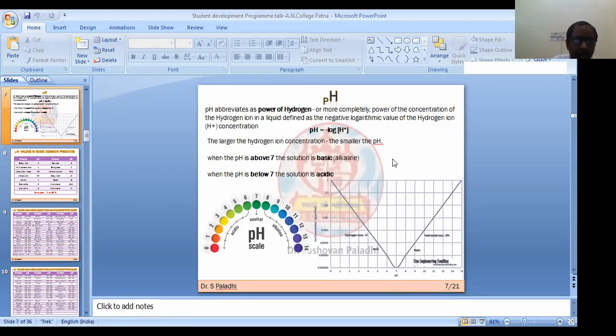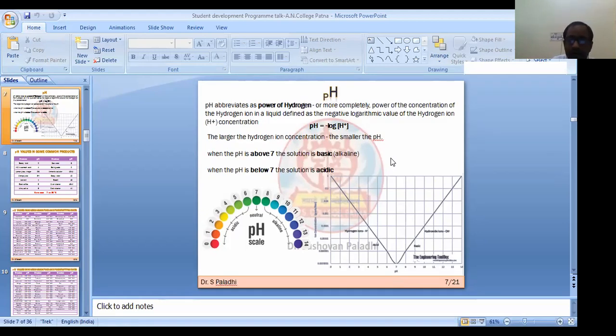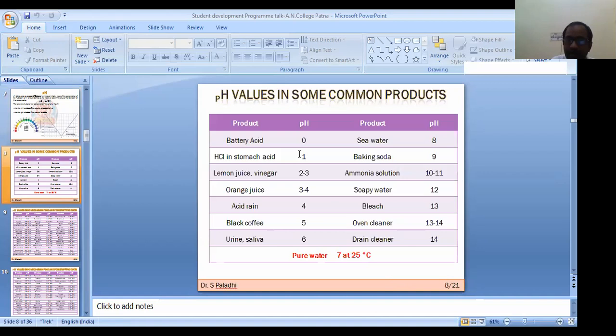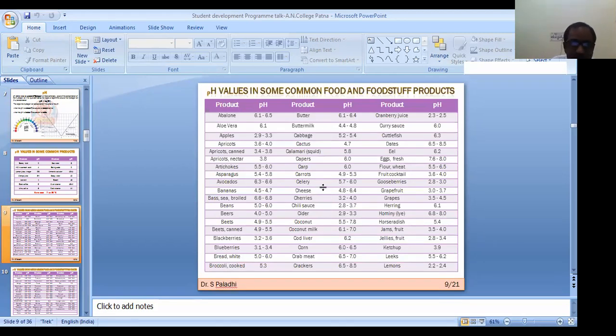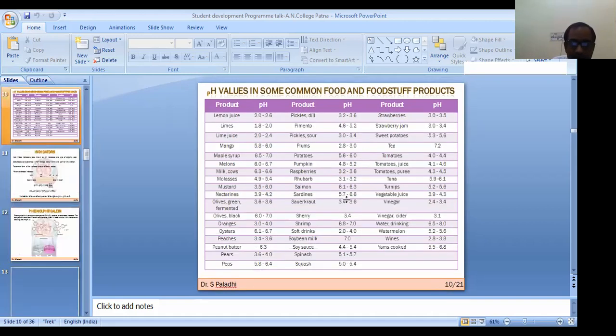Okay. Now we should know some common products and their pH, like battery acid, HCl, stomach acid. In this table you can find drain cleaner and oven cleaner, which are basic substances generally used for cleaning purposes. You know from the soap chapter why these are basic. And juices we take are all acidic. I am not going into the details, but there are some food substances with different pH levels.